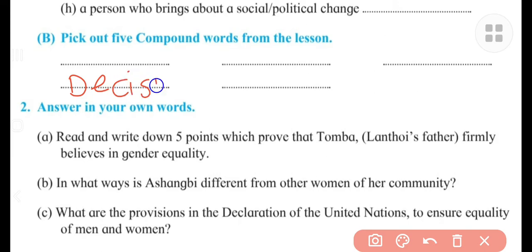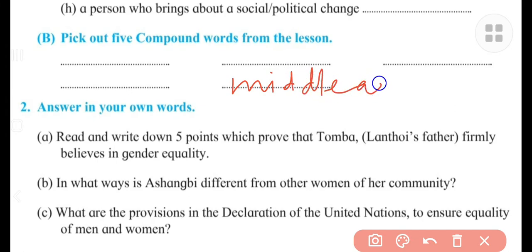Decision making. Now look, decision making is a compound word made from decision and making, right? So these two words are brought together and they make decision making. Understand? So in this way, we can write middle aged. Middle aged means middle plus age. This is the word. Understand?